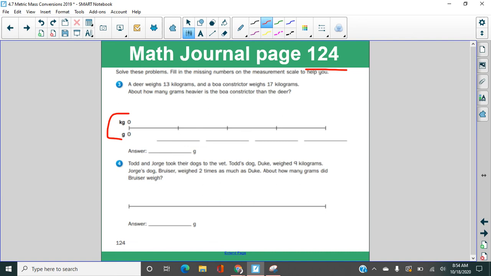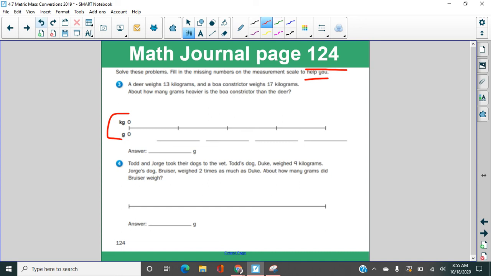You can fill it in if you would like to, but what you need to make sure you do is to show your math problems here, and then be able to figure out the answer. Now, notice what you have to change your answer to. If you have to change it from kilograms to grams, we'll multiply times 1,000. If you have to change it the other way, you can go the opposite direction.